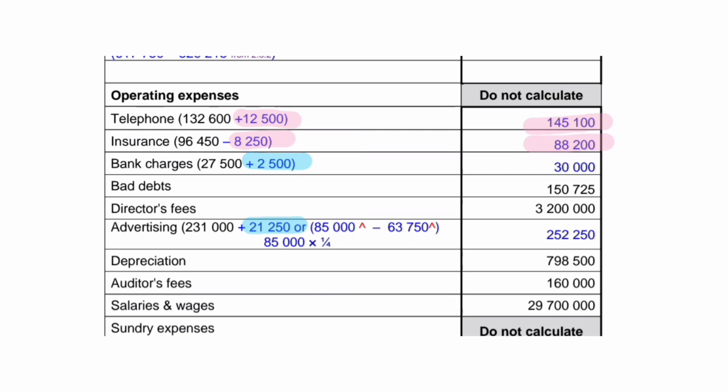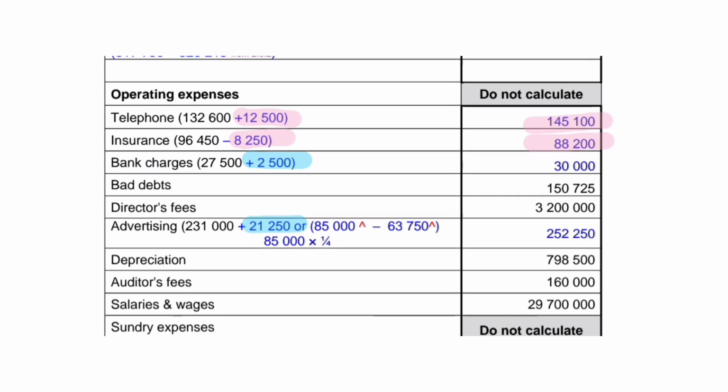Remember, advertising is 21,250 per month, and we only consumed advertising benefits for February, which falls in our financial year. The other 3 months are in the next financial year. These amounts in the brackets are 85,000 Rand for 4 months. Subtract from that 63,750. If you work it out, it's 21,250 multiplied by 3 months.